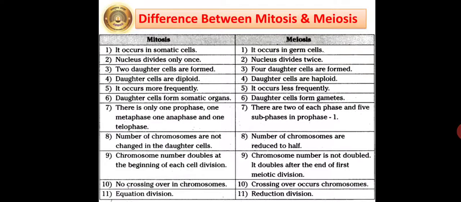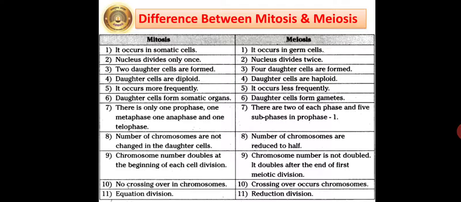There is only one prophase, one metaphase, one anaphase, and one telophase in mitosis. But in meiosis, there are two of each phase and 5 subphases in prophase 1. The number of chromosomes is not changed in daughter cells in mitosis. The number of chromosomes is reduced to half in meiosis. In mitosis, chromosome number doubles at the beginning of each cell division.